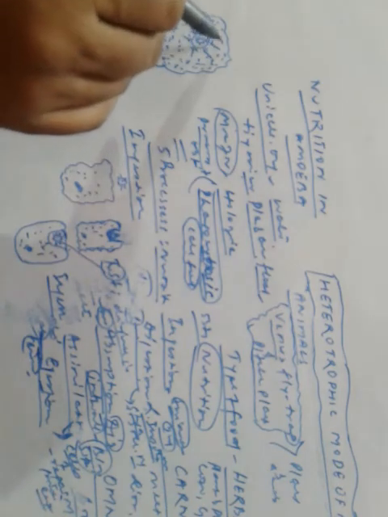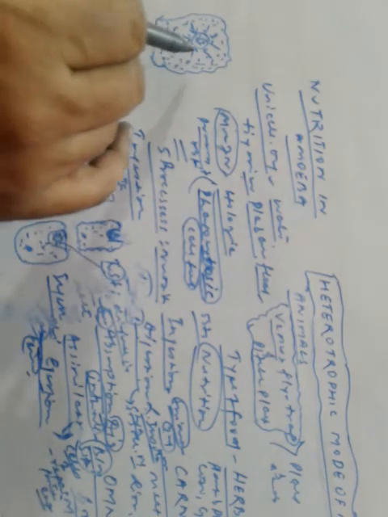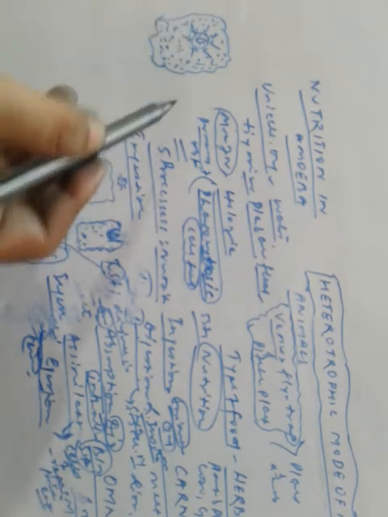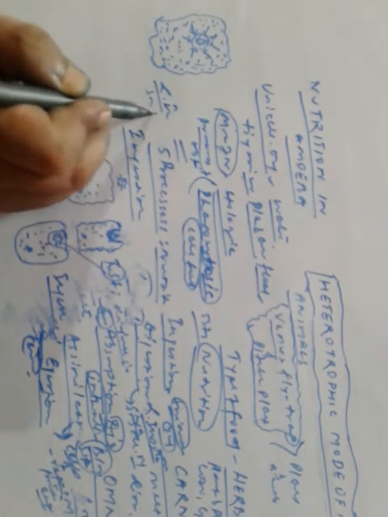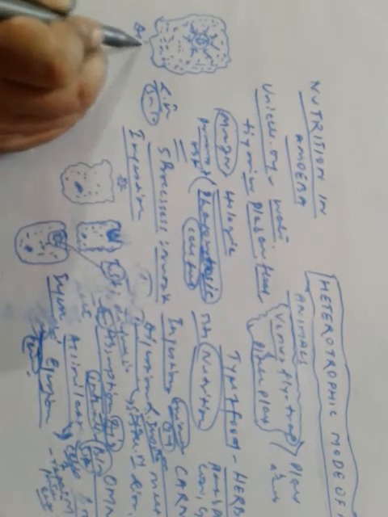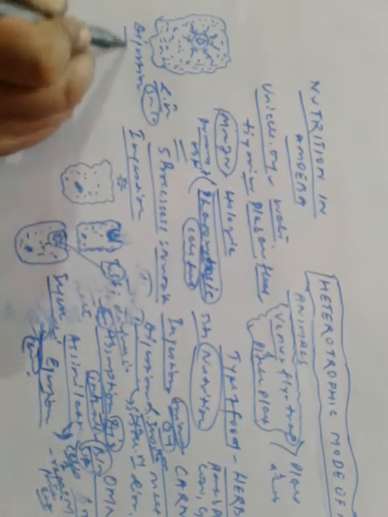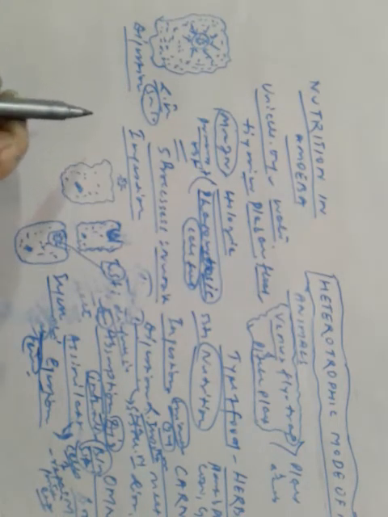So now there are enzymes surrounding the food vacuole, and they enter that food vacuole to break the food particles which are large and insoluble into small and soluble ones, and this process is known as digestion. Now the food has been digested.